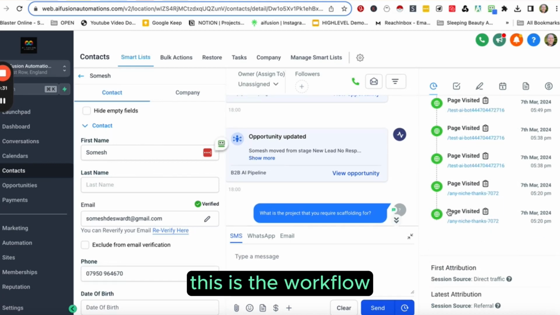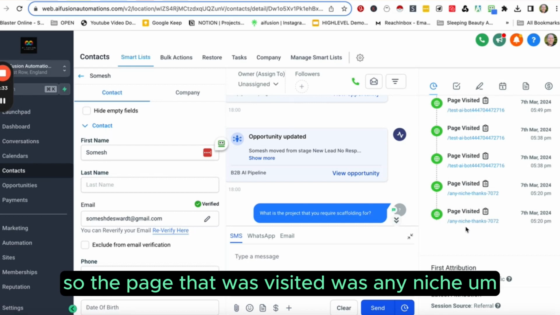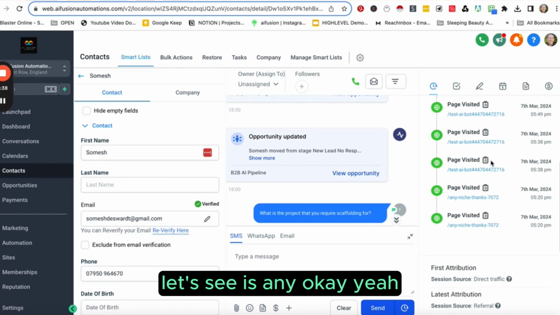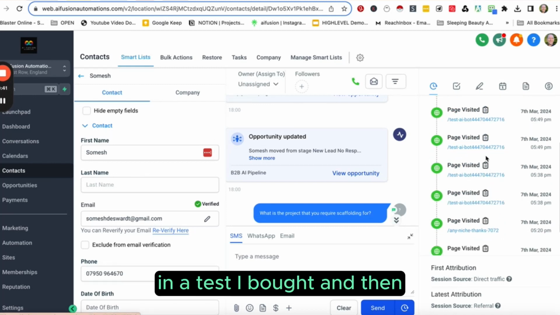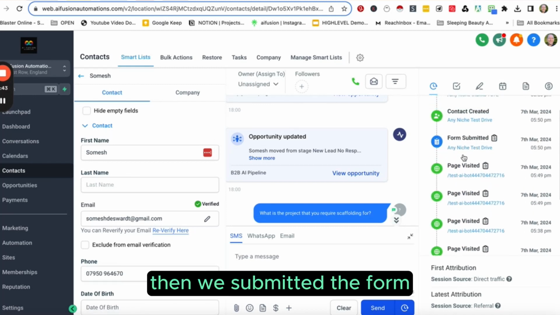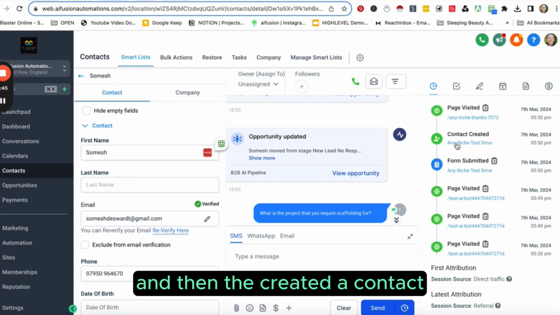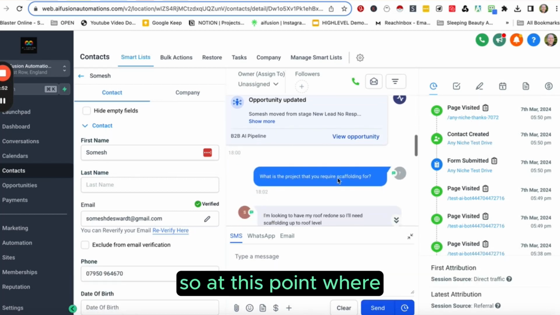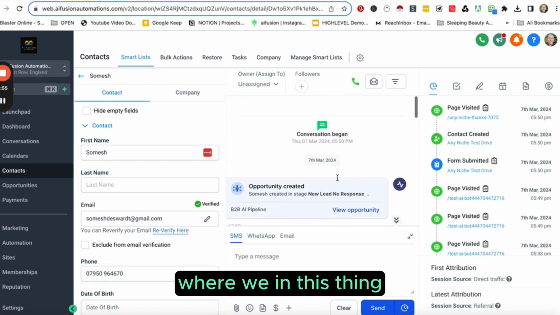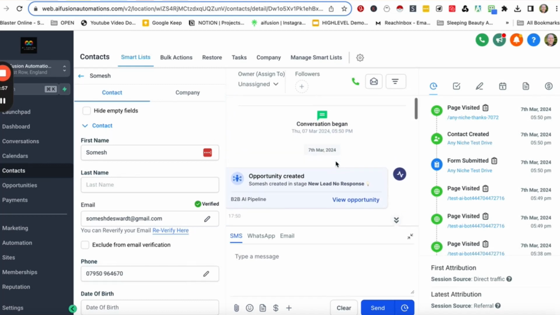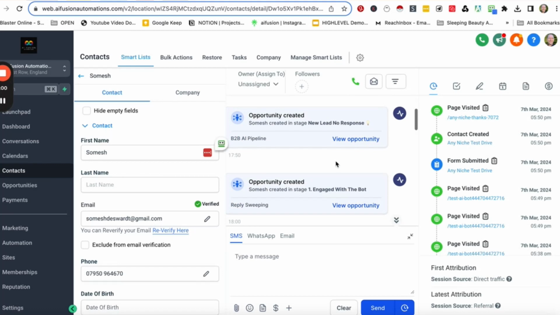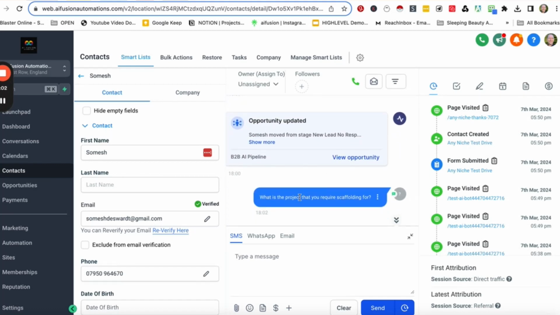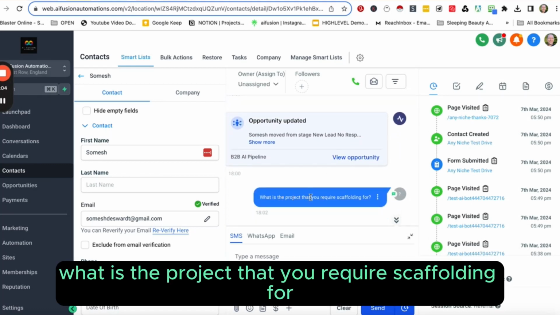You can see here this is the workflow. The page that was visited was any niche. It goes to the any tester bot, and then we submitted the form, and then it created a contact, and it also landed us on the page, any niche, thanks. It says conversation began, and we get the question: what is the project that you require scaffolding for?